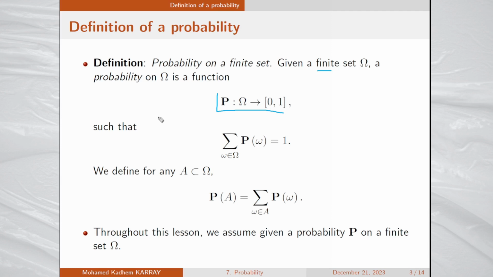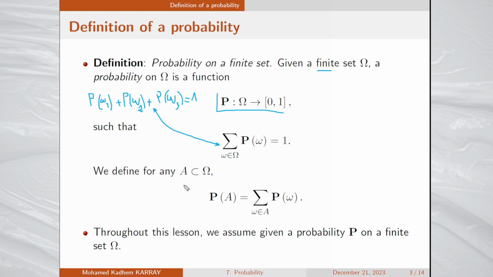So if there are, for example, 3 values of omega, the sum of their probabilities should be equal to 1. So this is the meaning of the sign here, the sum over all the values.